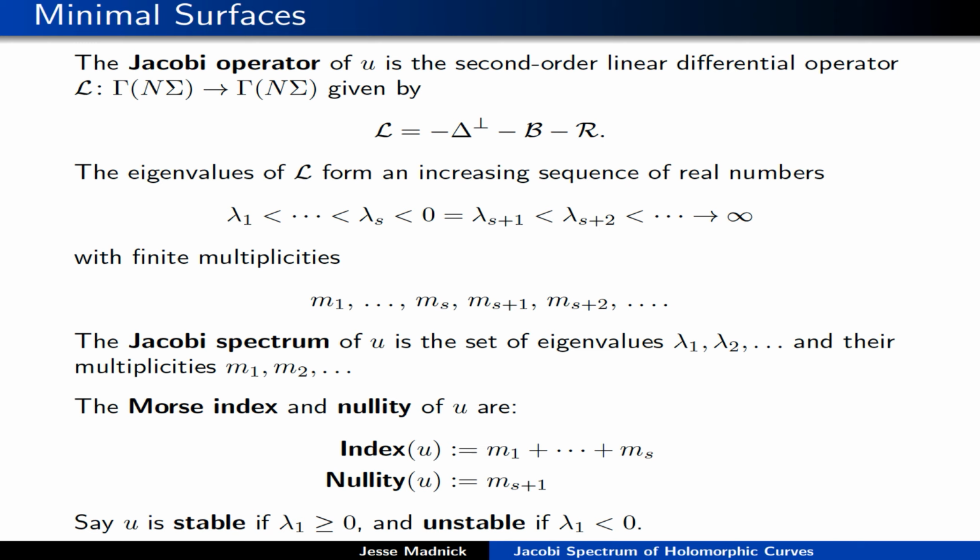Okay, so ideally for a minimal surface, what you'd like to do is just sit down and compute its Jacobi spectrum. But this turns out to be extremely difficult, if not impossible, in the vast majority of cases. So what geometric analysts like to do instead is estimate the eigenvalues and their multiplicities, maybe the Morse index, in terms of more familiar geometric and topological quantities. And that is the type of thing that we're going to do today.